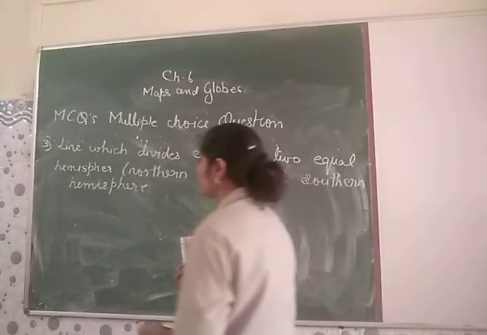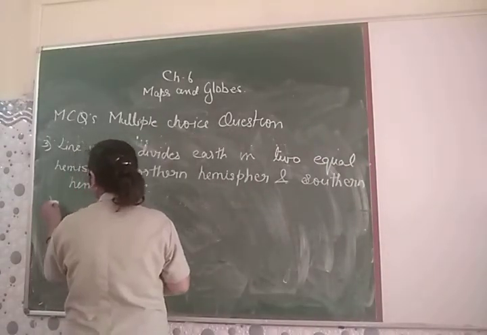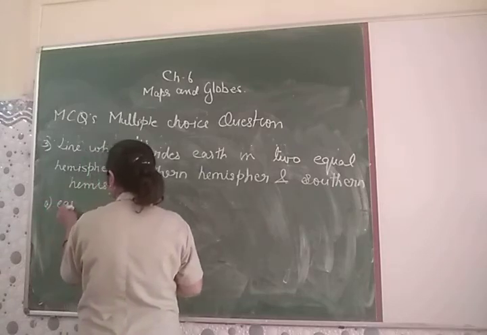So I am giving you the options again. First, A1 is your equator.